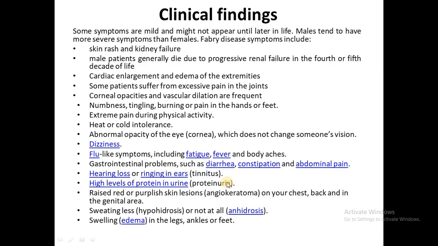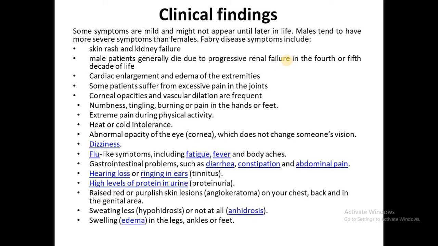The clinical findings are mild and might not appear until later in life. Males tend to have more severe symptoms than females. Fabry disease symptoms include skin rash and kidney failure. Male patients generally die due to progressive renal failure in the fourth or fifth decade of life. So comparing males and females, males are mostly affected by Fabry disease.